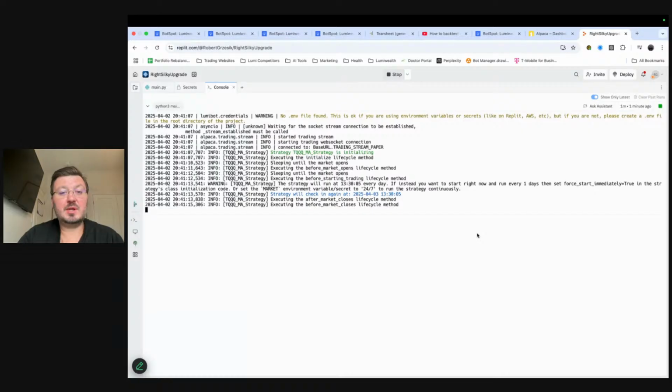Or at least put the time zone on there. But basically, that's it. This thing's running. When the market starts up again tomorrow, when the market opens tomorrow, we will see this thing actually place trades and work for us, right?